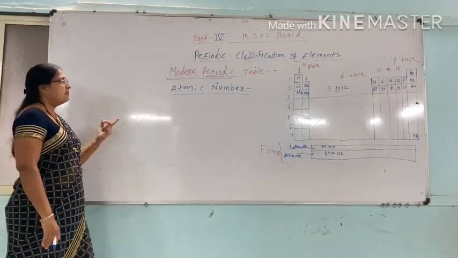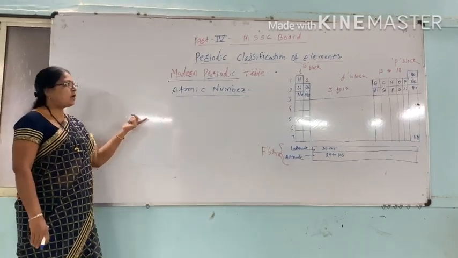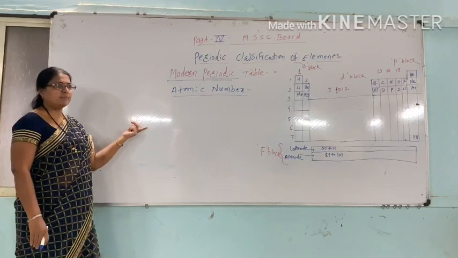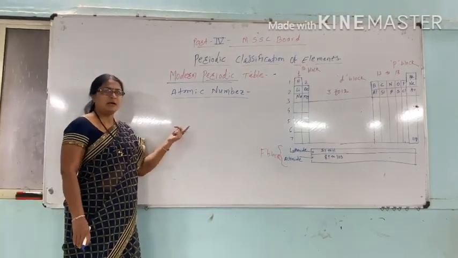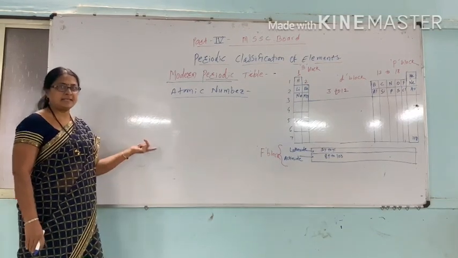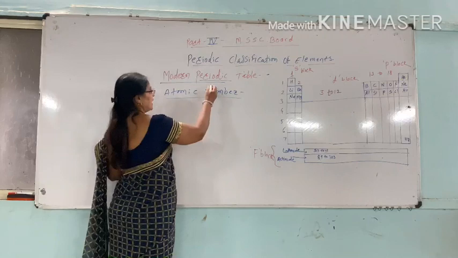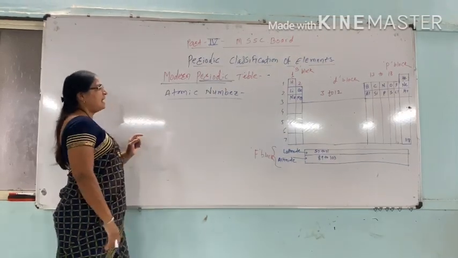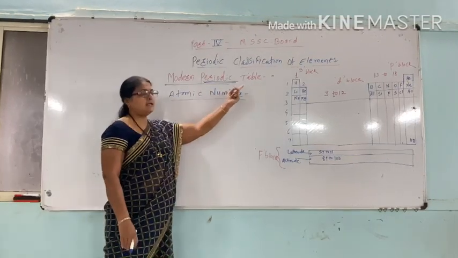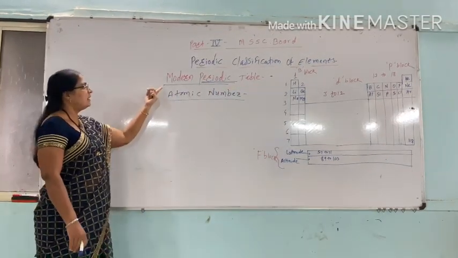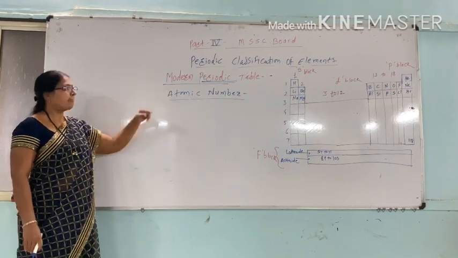That is, when elements are arranged in increasing order of their atomic number, there is some repetition of the physical and chemical characteristics at certain intervals. So this is known as periodicity, and these elements are arranged in a table. So this form is known as the modern periodic table.